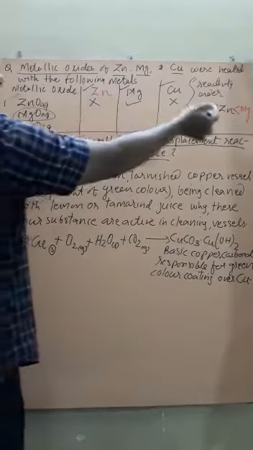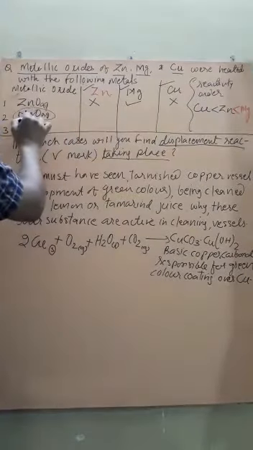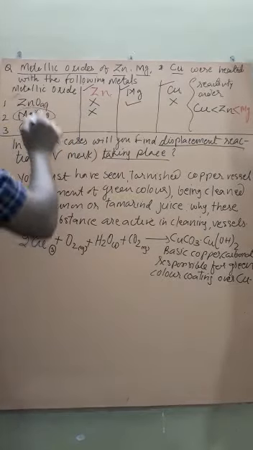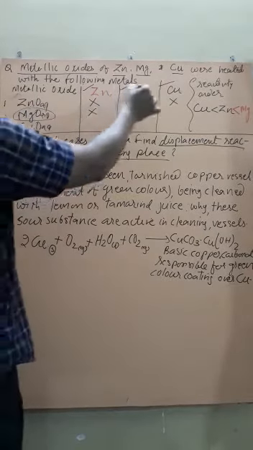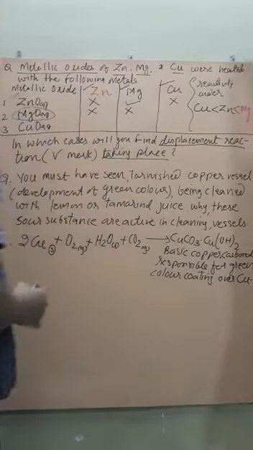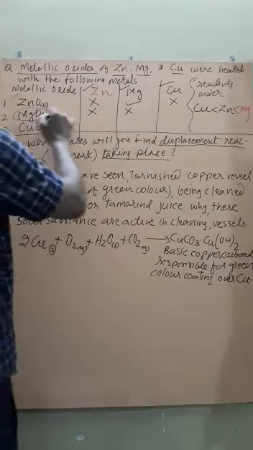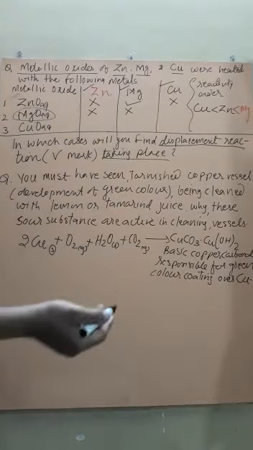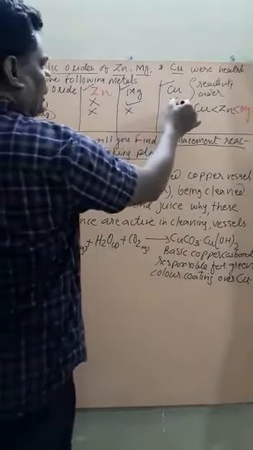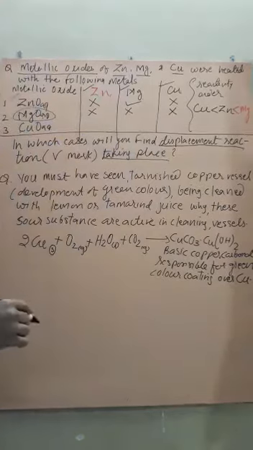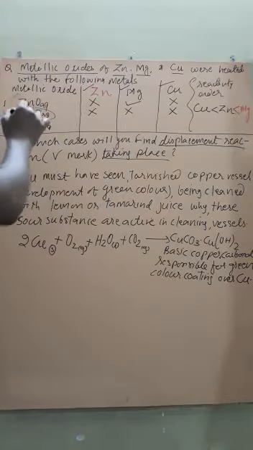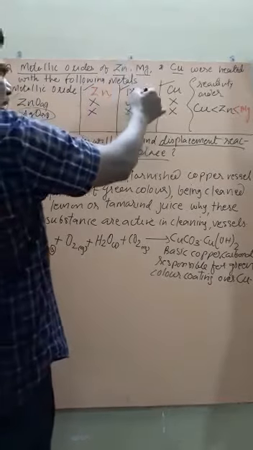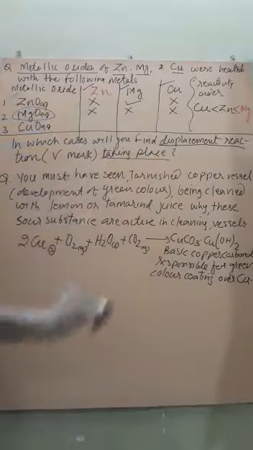Now again, separately, if the three metals are dropped in MgO, what will happen? Zinc is less reactive, so it cannot displace from MgO, therefore there will be no reaction. If Mg is added in the MgO solution, again there will be no reaction. And if copper is dropped in the MgO solution, copper is the least reactive, so there will be no reaction.